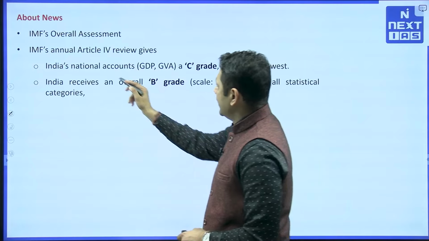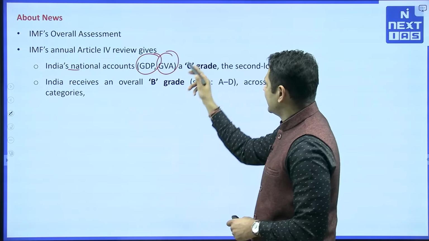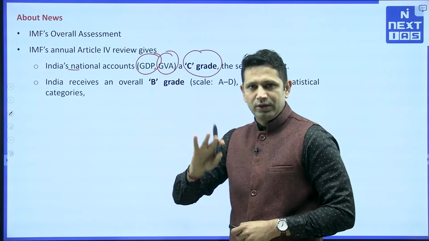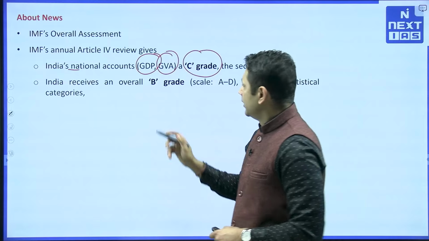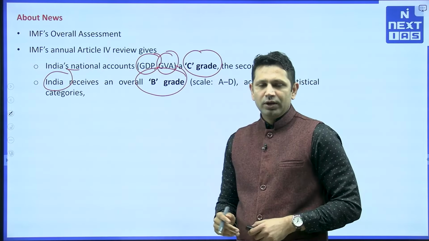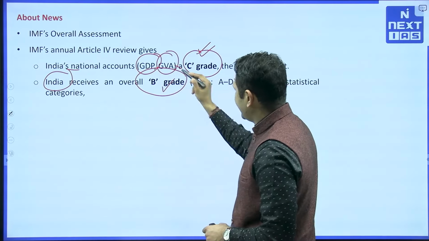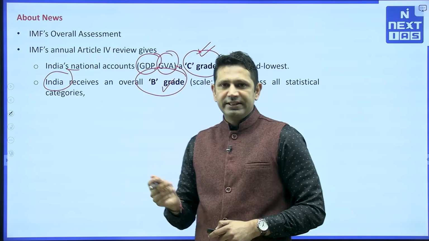The news is that Indian National Accounts, which include GVA and GDP, have been accorded a C grade status, that is the second lowest, whereas overall India has received a grade B status. So this grade C is an area of concern for us, and also we need to improve from grade B to grade A. So let's see it.